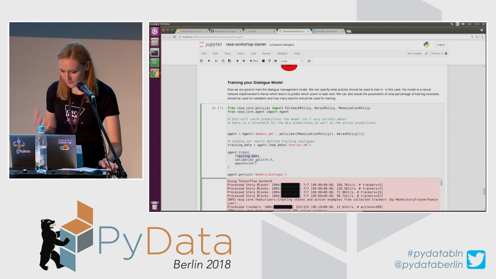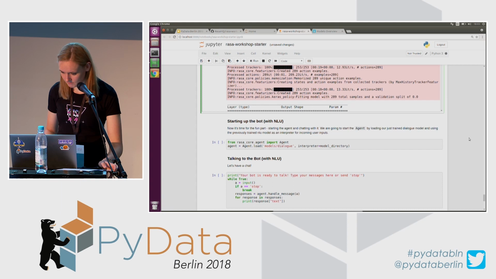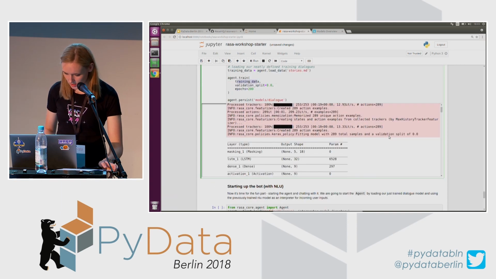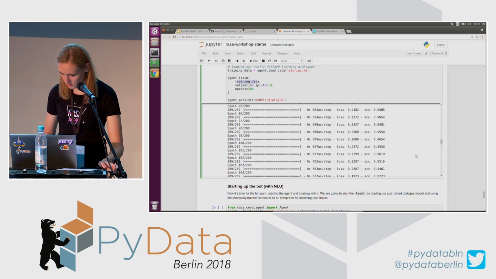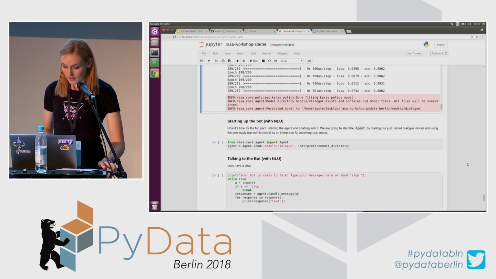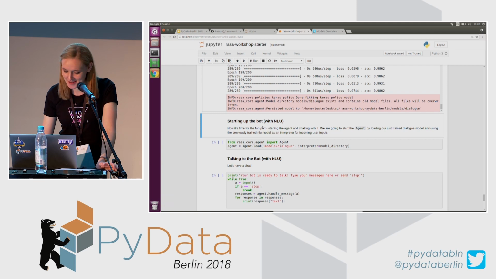So since I have a really small data sample, I'm going to use 200, which is still, I think, relatively high. So what it is doing, it's simply training the model and running epoch after epoch. And it finished. Yeah, and the model was saved. And now the exciting part. I'm going to give it a go and see how the chatbot behaves.